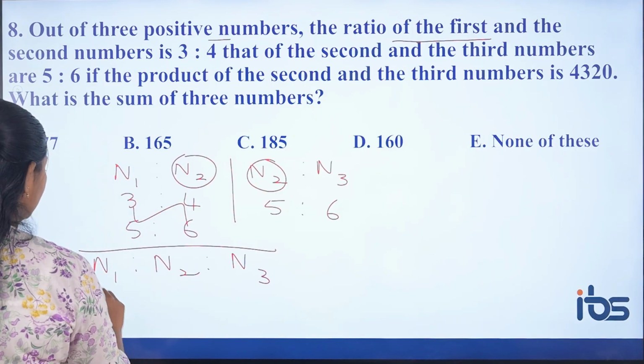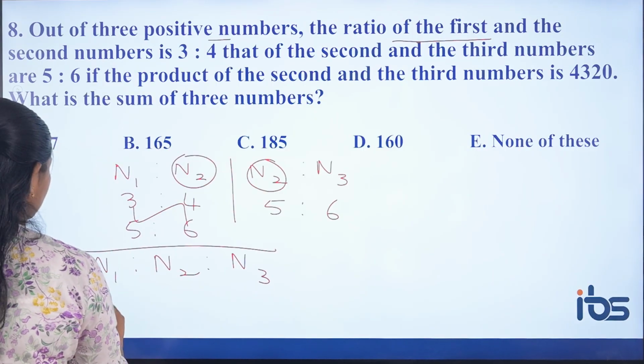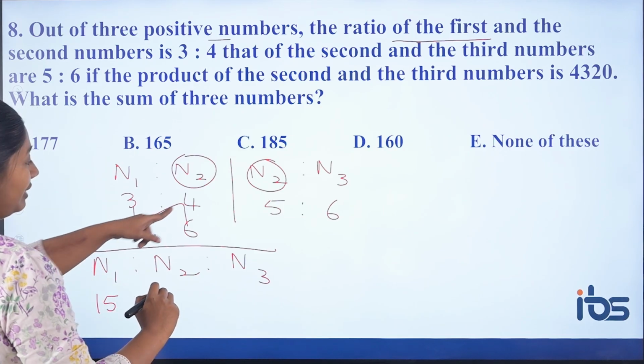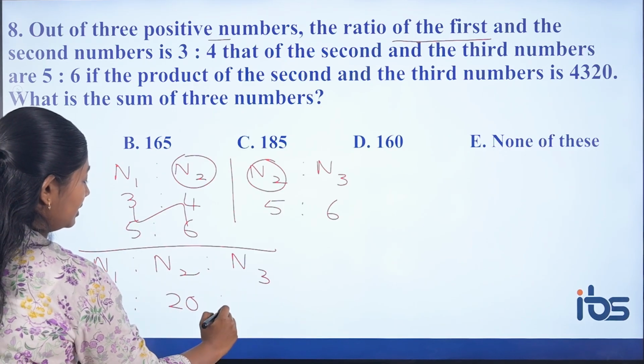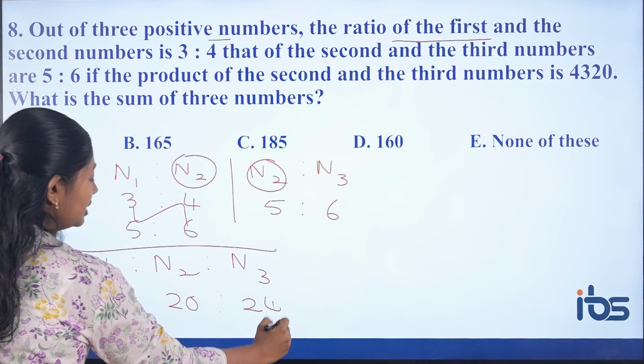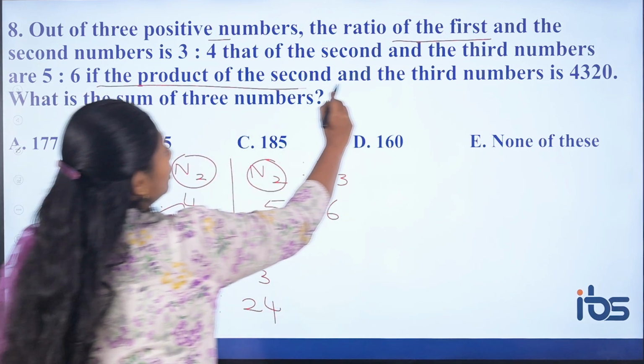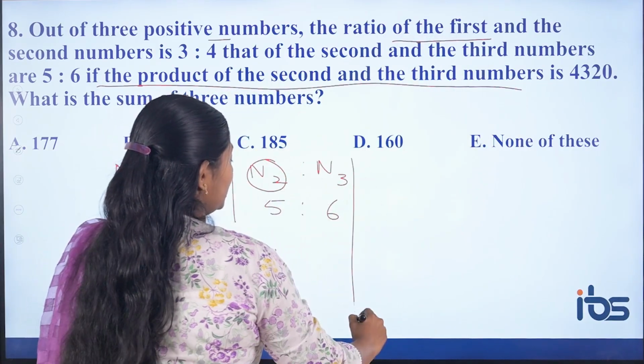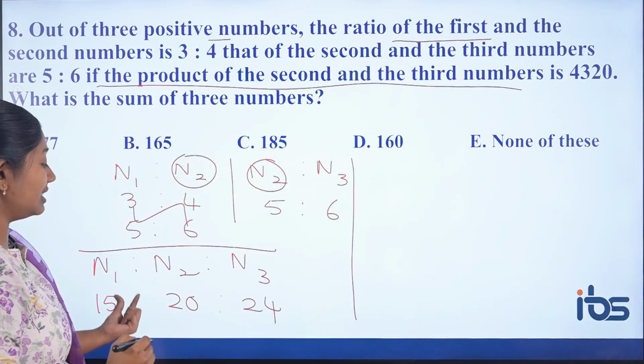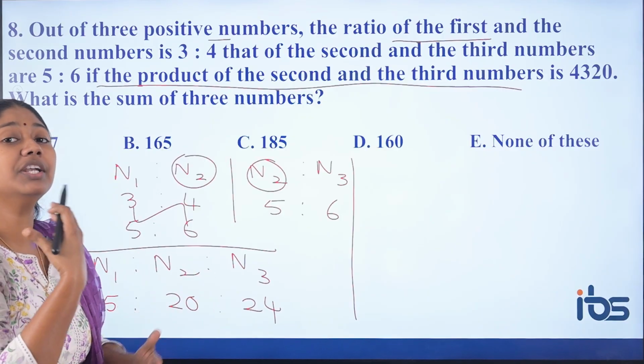So 15 is to 5 into 4, 20 is to 6 into 4, 24. So this is the total part. Now what they have said, if the product of the second and third, so what is the second number? 20. So these are ratios. So how to convert into value?